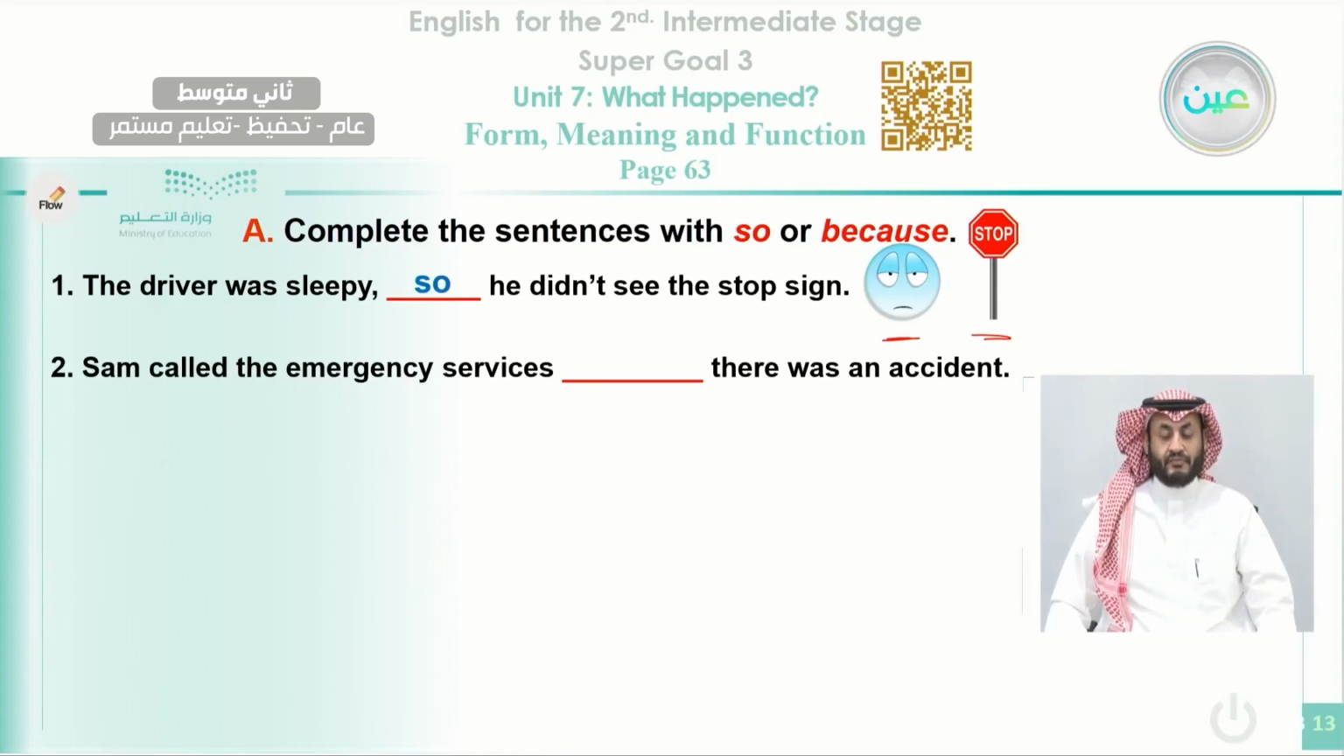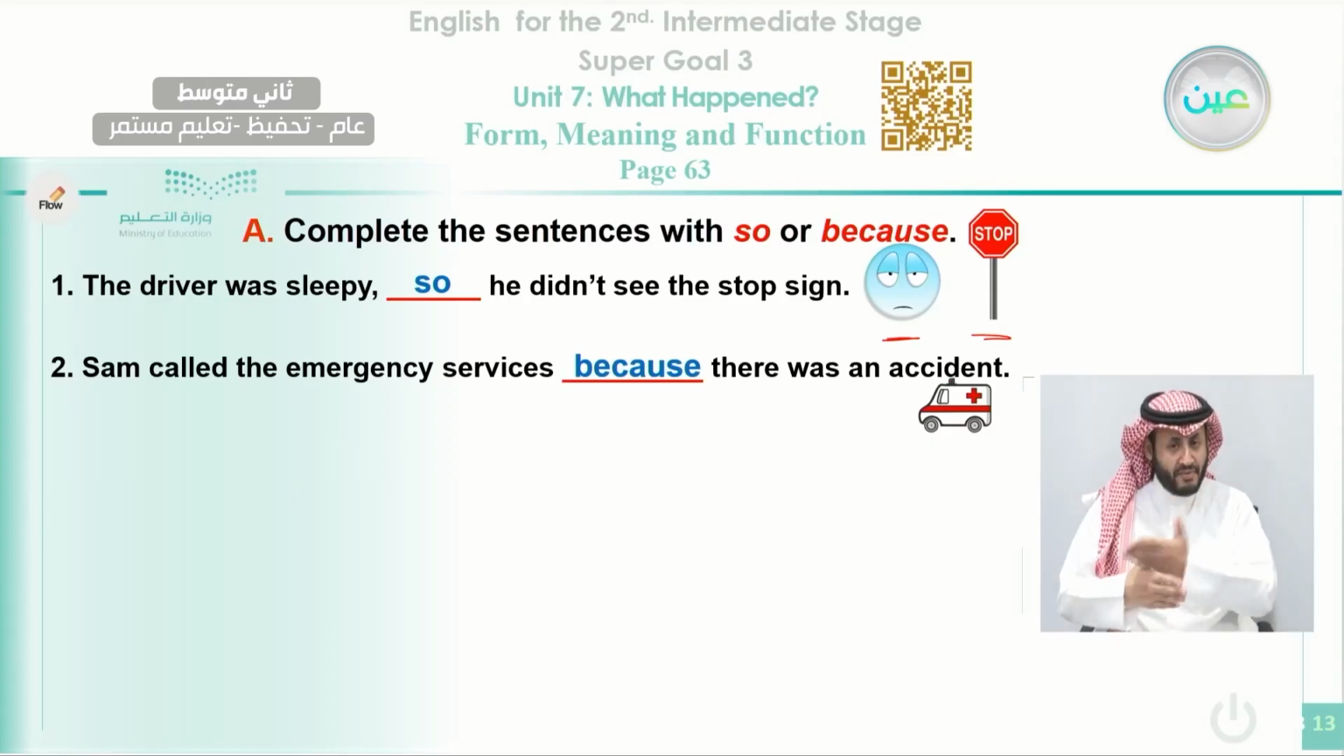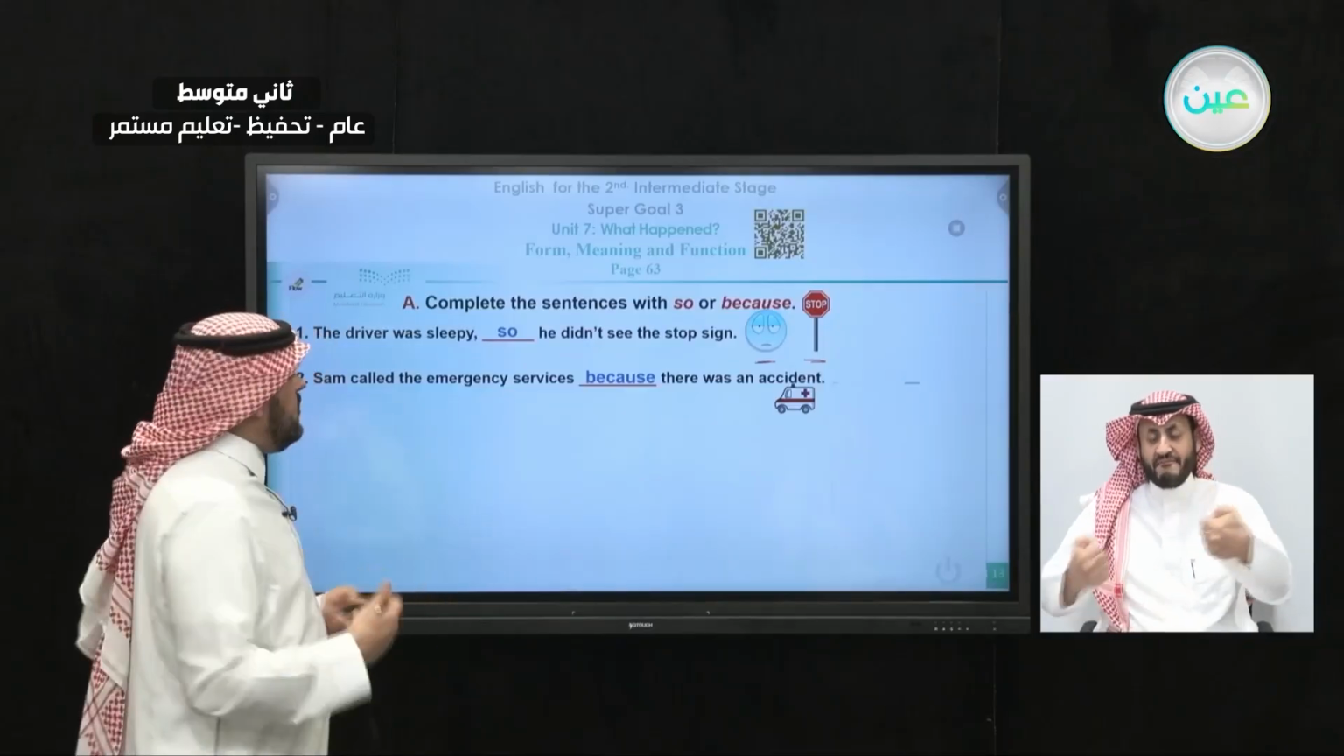And also number two, Sam called the emergency services. There was an accident. Do we use so or because? Look, this is the ambulance that takes the patient to the hospital. Sam called the emergency services because there was an accident. Why did he call the emergency? Because there was an accident.